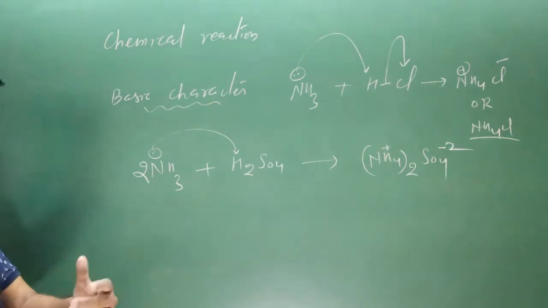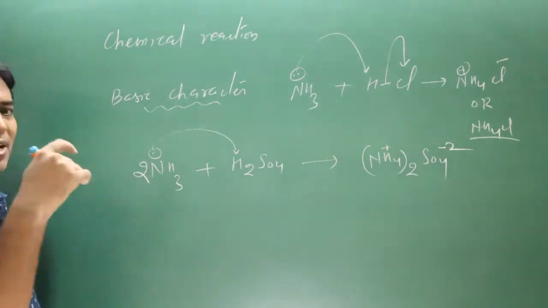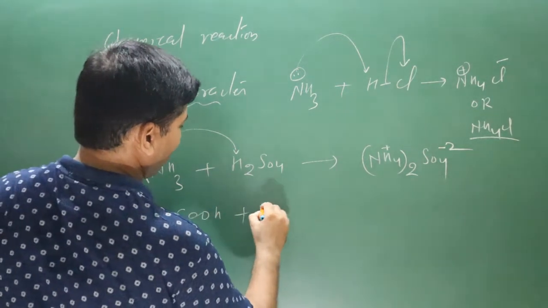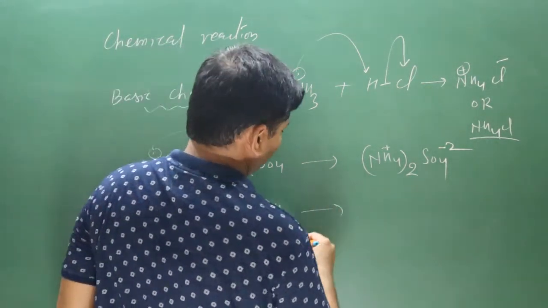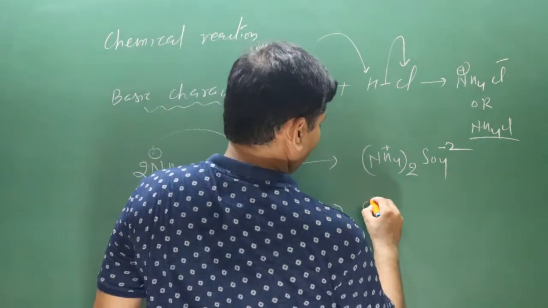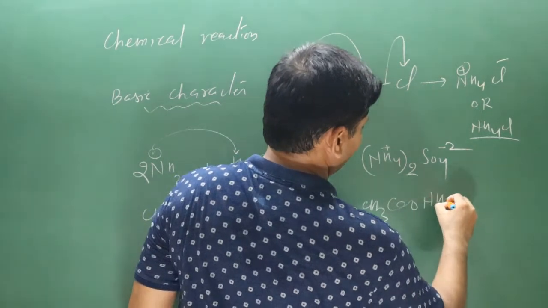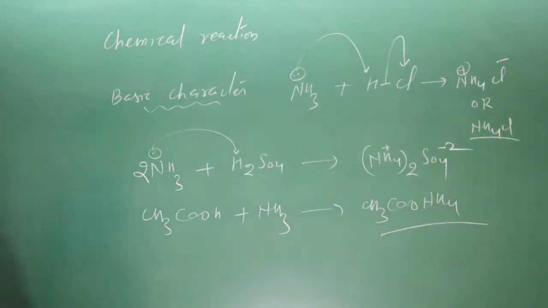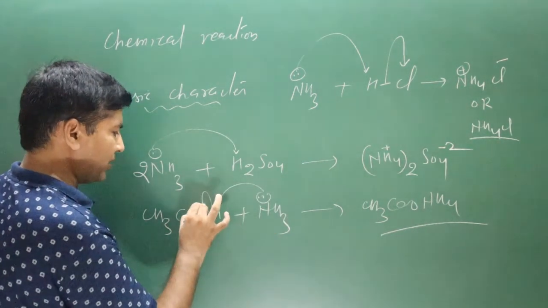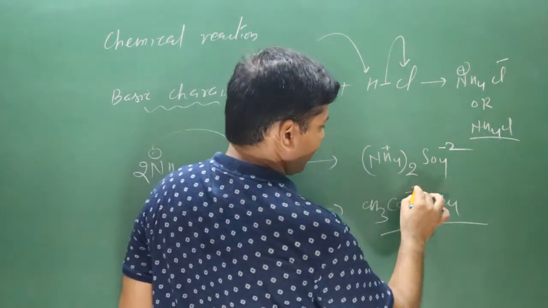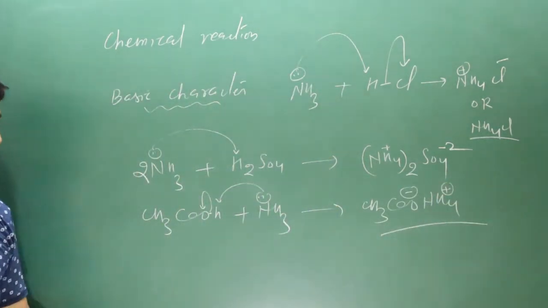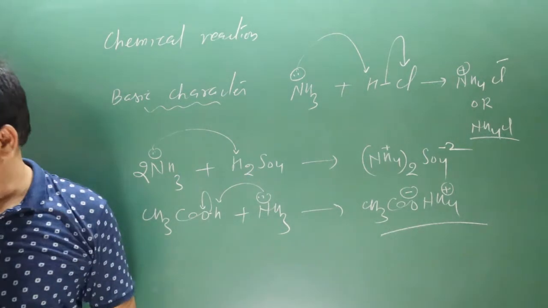If I take acetic acid, a weak acid, and ammonia, a weak base, let's say we have CH3COOH and ammonia. Acid base reaction, salt. We get CH3COO NH4, ammonium acetate. It will supply the electron density to hydrogen, and this bond will pull the electron density. So this will be negative, and this will be positive. Ammonium acetate is formed. Now let's move on to the next chemical reaction.